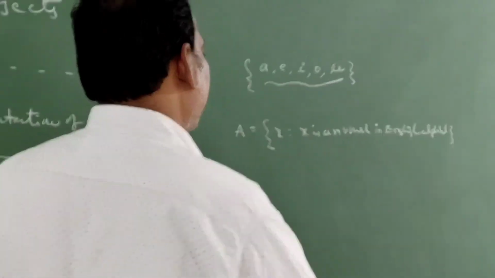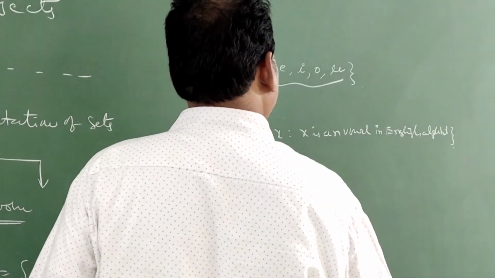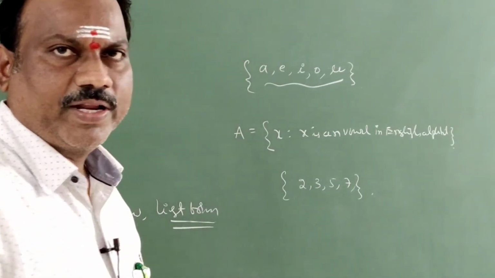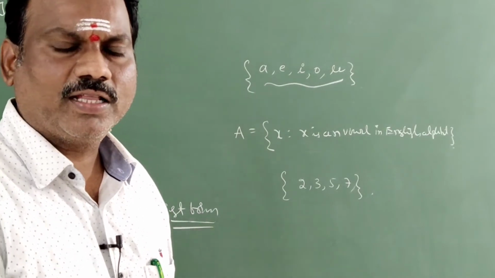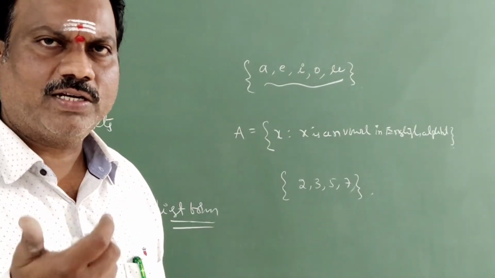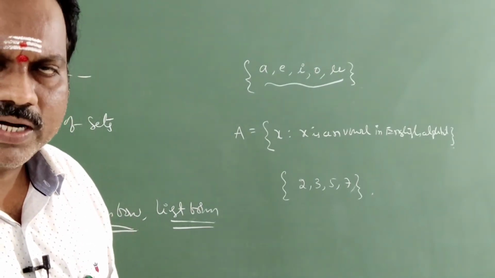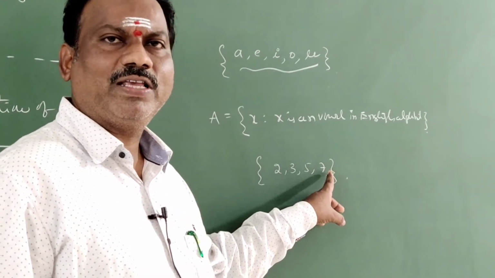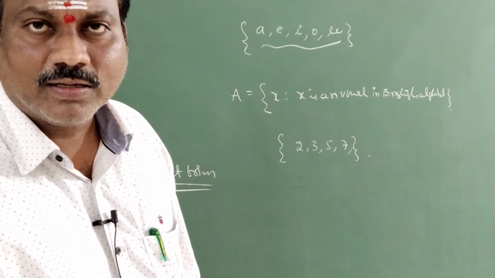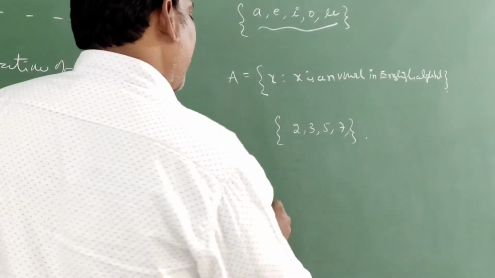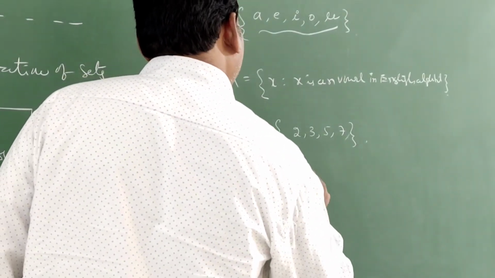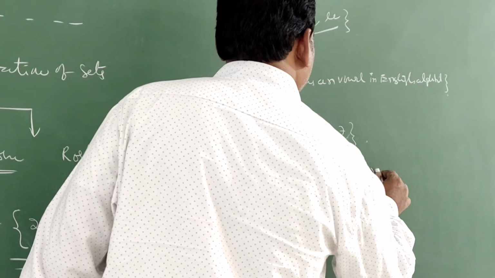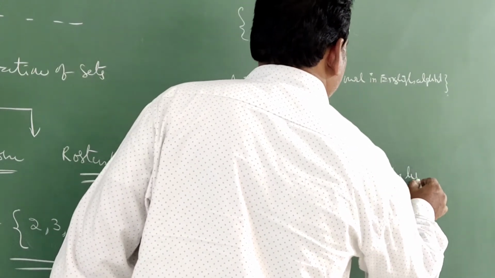Next, they are giving some elements: 2, 3, 5, 7, to represent in set builder form. By seeing these elements, they possess one particular property. What is that property? 2 is a prime number, 3 is a prime number, 5 is a prime number, 7 is a prime number. But these prime numbers are below 10. Correct or not? So you can write set B is equal to the set of x such that x is a prime number less than 10.